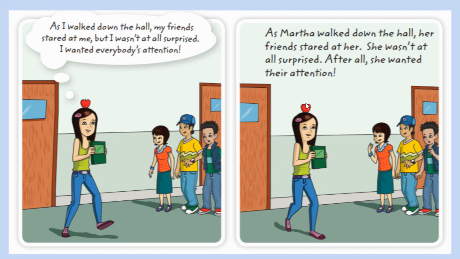Let's take a look at our second text. As Martha walked down the hall, her friends stared at her. She wasn't at all surprised. After all, she wanted their attention. The words here are different than the first one. I have Martha, her, she. This is in a third-person text. It's told from someone who's not in the story. It's told outside of the story.